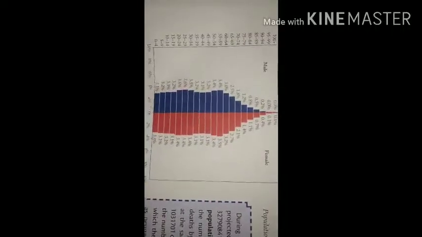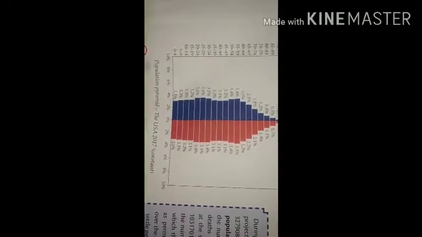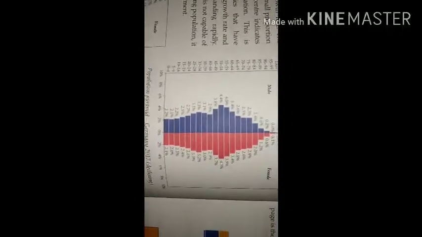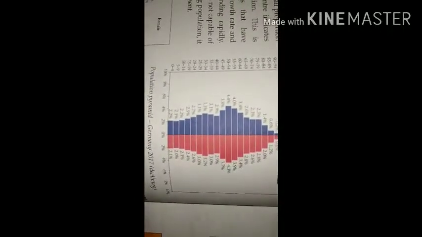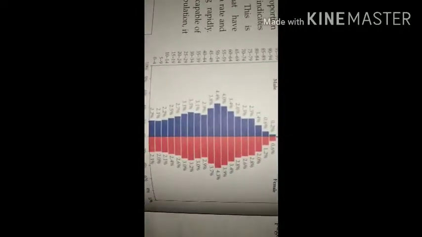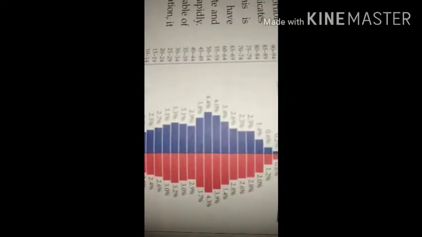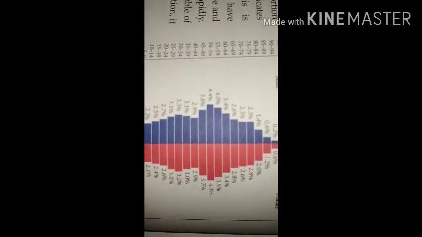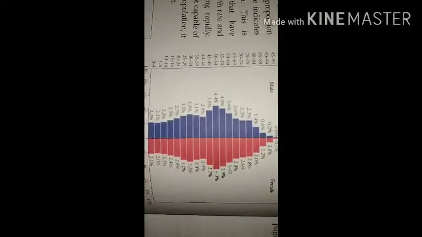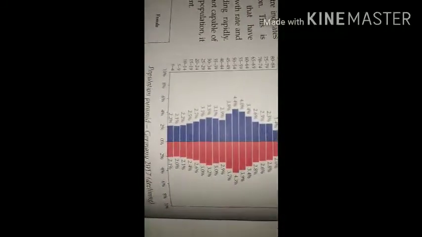Here, that is the second example, which is called constant. And the third figure is of declining. You can see the base is very narrow, and the age group of 50 to 54, I will try to show you. See there, 50 to 54 is very high. So in the middle it is broader, the base is a little bit narrow and the top is very narrow. So that is called declining.